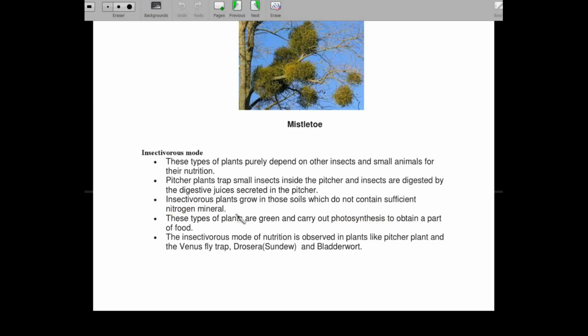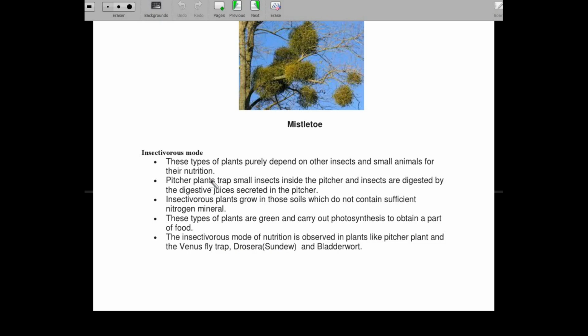These plants are actually green and carry out photosynthesis, but they obtain some part of their food or some minerals this way. Mostly we see these insectivorous plants grown in places where the soil is nitrogen deficient. The insectivorous mode of nutrition is shown by pitcher plant, Venus flytrap, Drosera, and bladderwort.